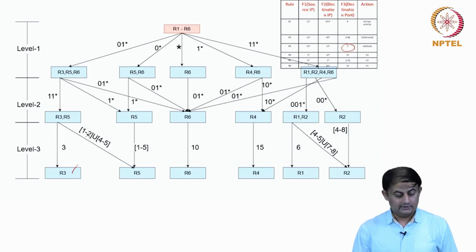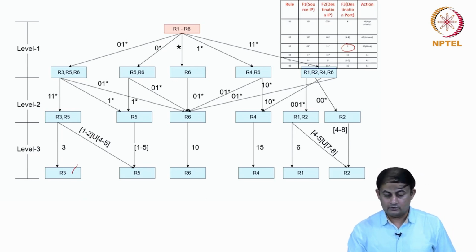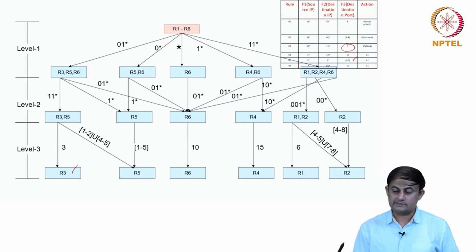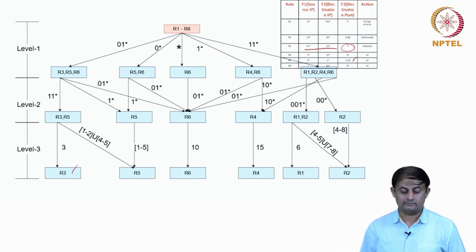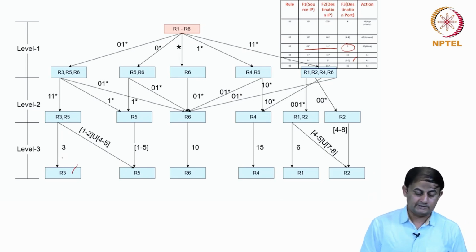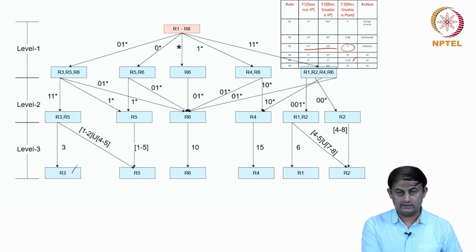And for the remaining cases, what is the rule? R5 says it is 1 to 5, but 3 is more specific than the 1 to 5 range. R3's prefixes are also supersets of R5 as well. So 3 is more specific, so rule R3 is more specific.